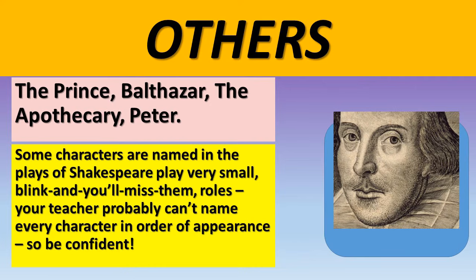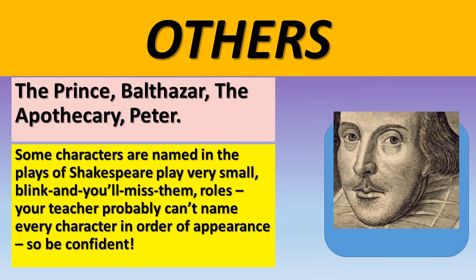There are some others to think about. So we've got the prince, and in Verona, the prince is responsible for lawmaking, and he's the one who is responsible for dishing out punishments in the play. We've got Balthazar, who is a character with a ridiculous name, who turns up later on. He doesn't realise that Juliet is not dead and accidentally tells Romeo she is. That's the function that he plays.